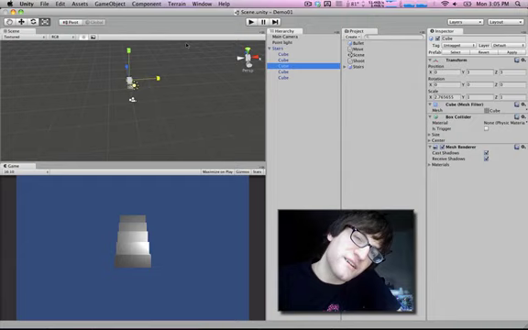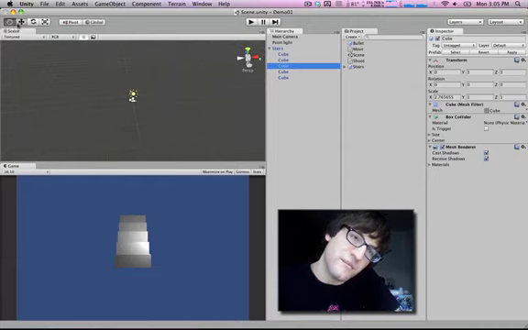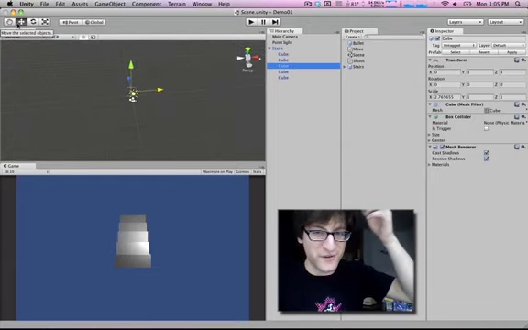So that's kind of just some of the basics of Unity. I hope this was useful, even though it was kind of scatterbrained.